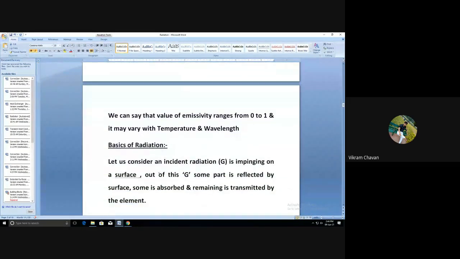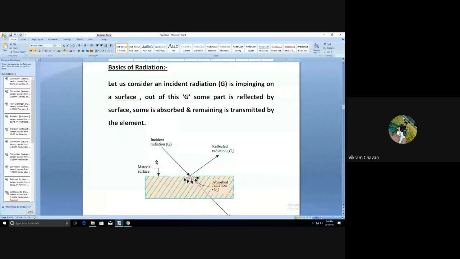Now the next point we have to consider is the basics of radiation. To understand this, we are considering one surface, and on this surface radiation is incident with a quantity G. Out of this G amount of radiation striking the surface, G suffix R amount is reflected from the surface, and G suffix A amount is absorbed in the surface.